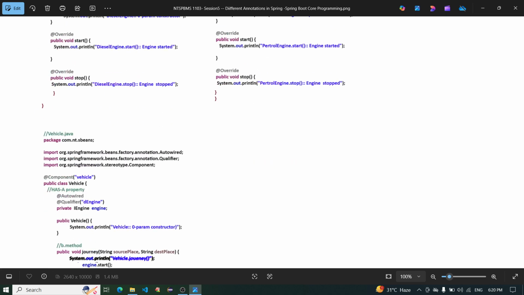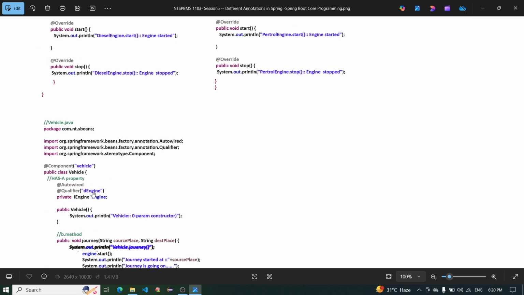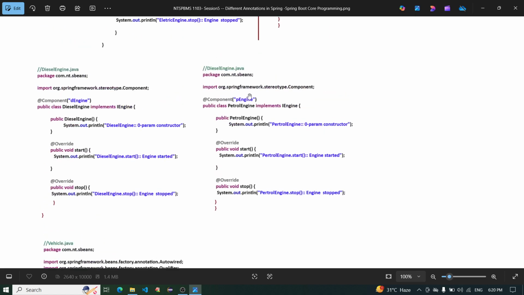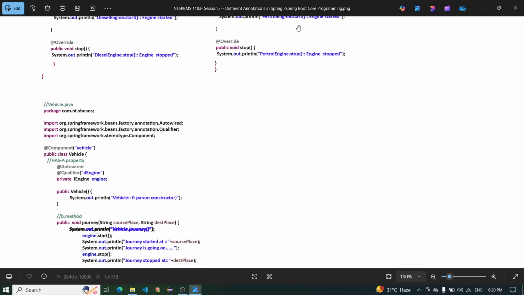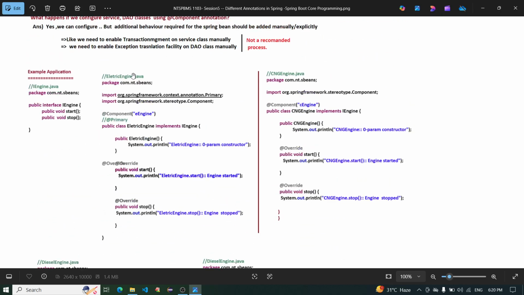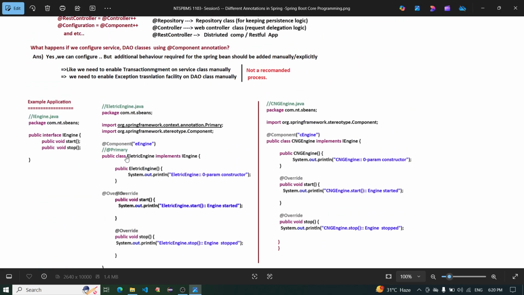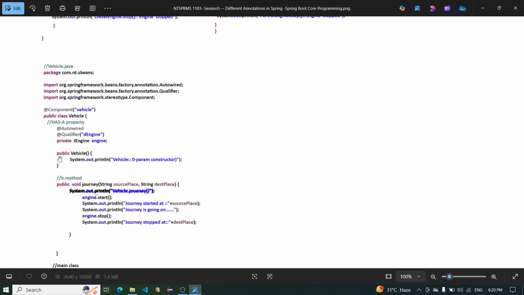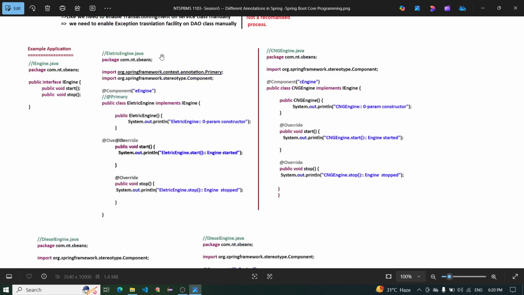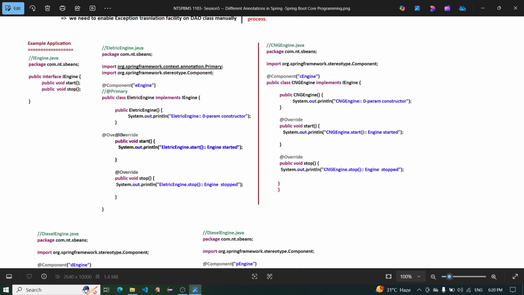If I write @Qualifier with component name pEngine, then pEngine, meaning the petrol engine, is called. If I write @Primary directly and remove this @Qualifier, then the primary electric engine is called.